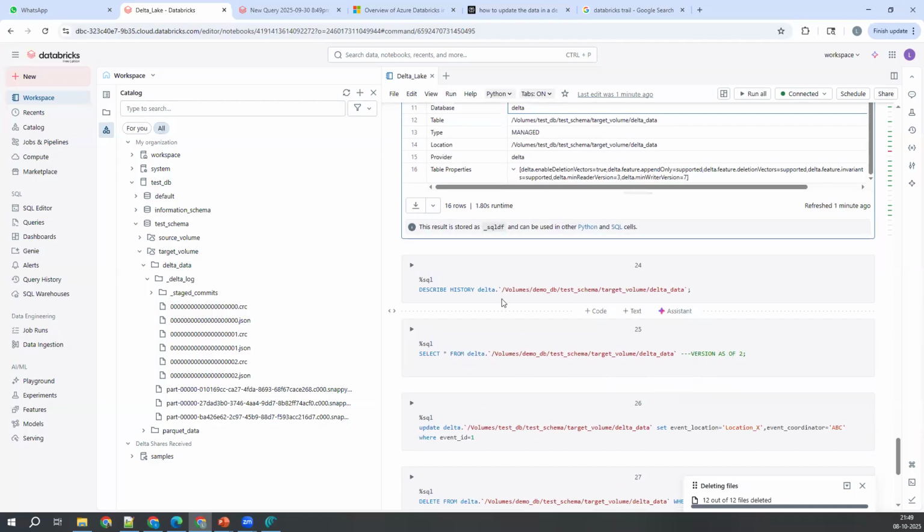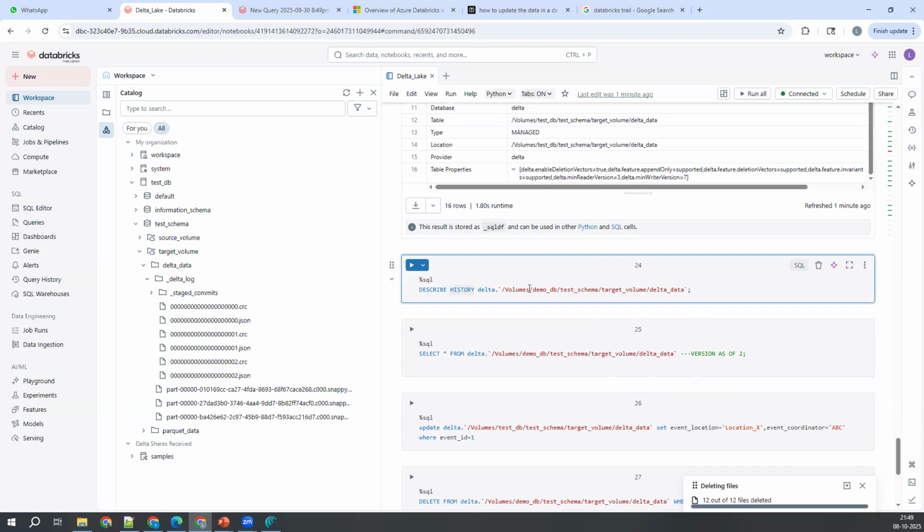Okay. So that is one thing. And one more very important command, that is describe history. Describe history shows what has happened on this table. When did the insert operation happen? When did the delete operation happen? When did the update operation happen? When did the merge operation happen?